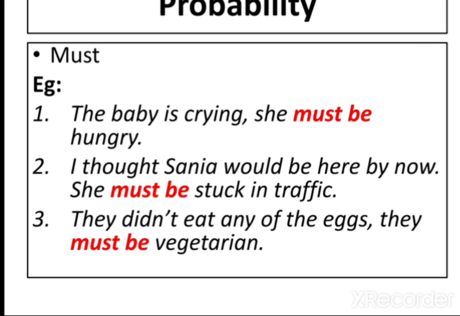They didn't eat any of the eggs. They must be vegetarian. Notice how I have given a reason for all of these examples to show why I believe something to be true, and it is quite common when you are using must. It explains that you are quite confident about the statement and you are able to give a reason to explain why you are so sure. To use must to talk about the past when you are quite sure that something happened, then use must have.